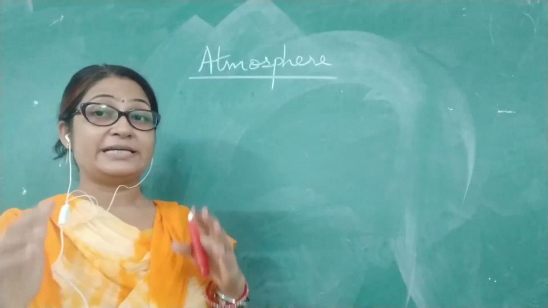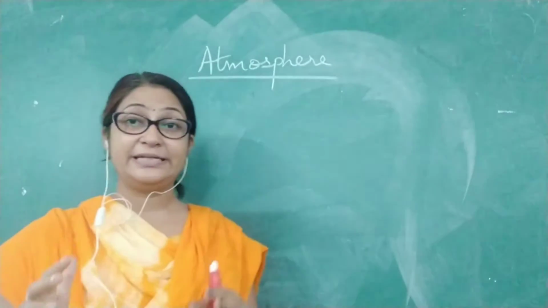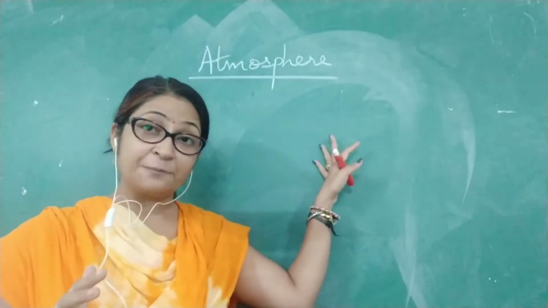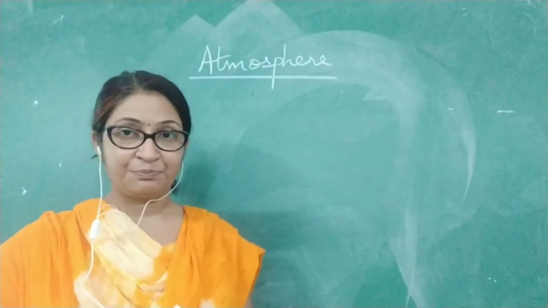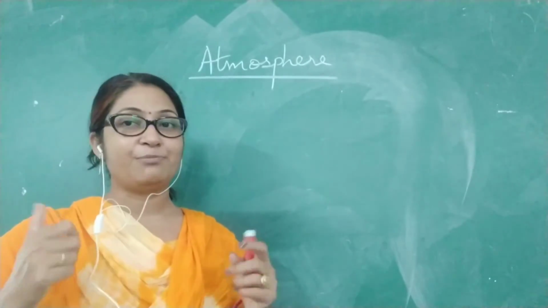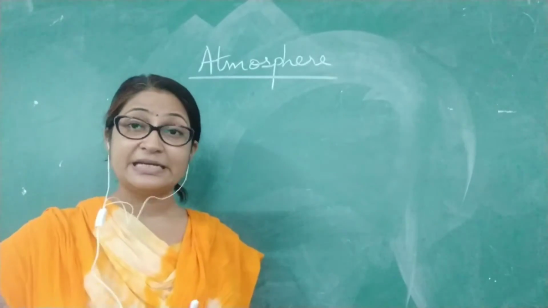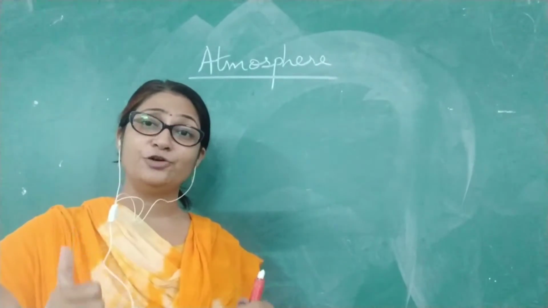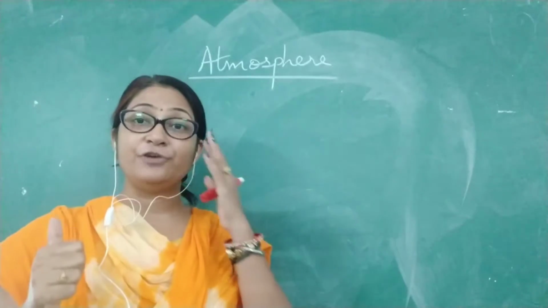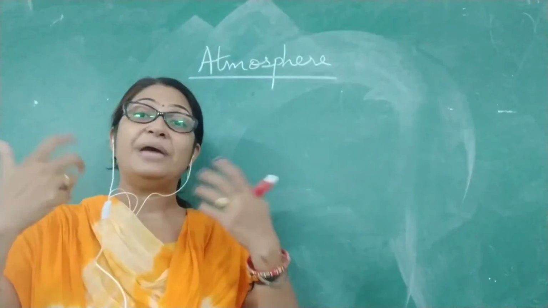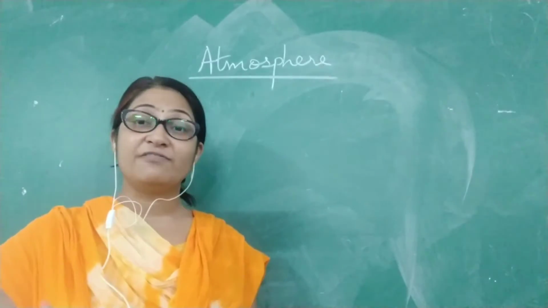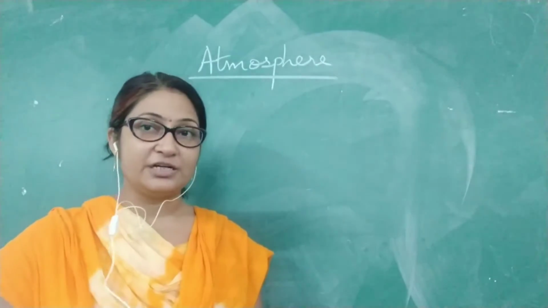There are a few gases which are present only in the atmosphere, due to which life is possible. If this atmosphere does not exist, then our life would be in trouble and we won't be able to survive, we won't be able to do many of our things, and survival will be very difficult.